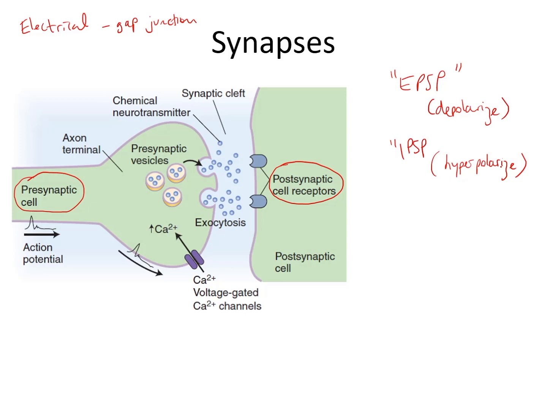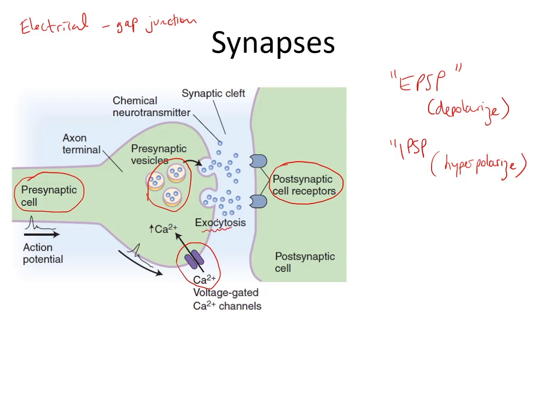So looking in a bit more detail then, presynaptic terminals contain neurotransmitter chemicals typically stored in presynaptic vesicles, and action potentials in the presynaptic terminal trigger voltage-gated calcium channels and are responsible for inducing calcium entry into the nerve terminal, which then triggers release of neurotransmitter by exocytosis.